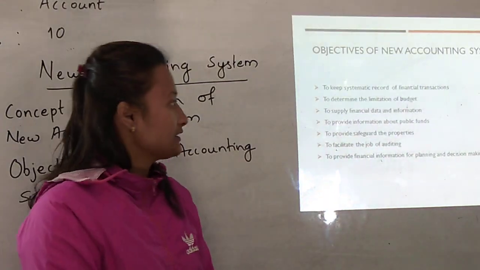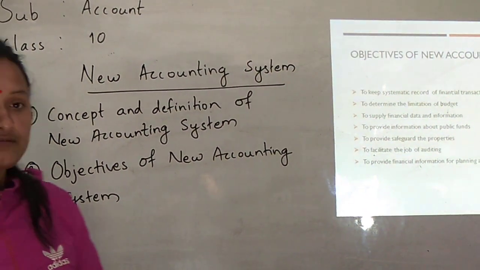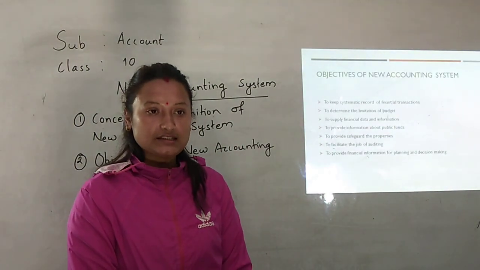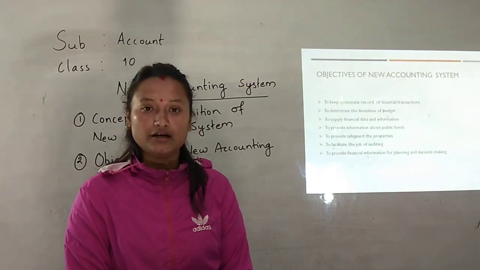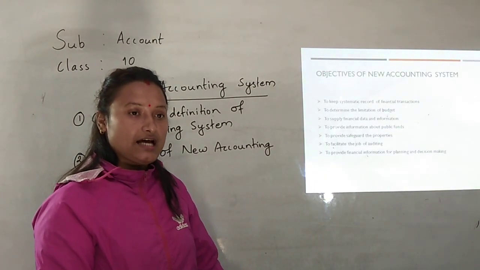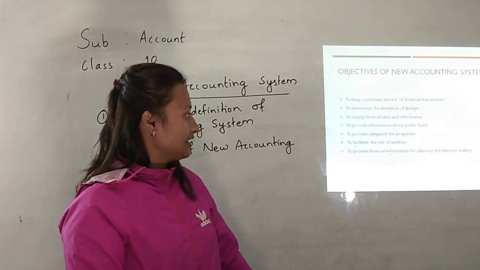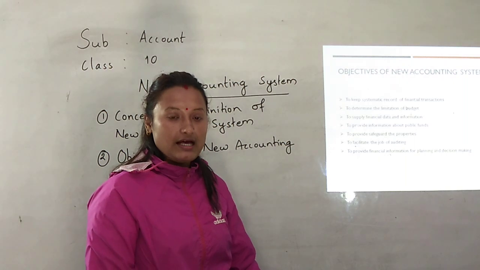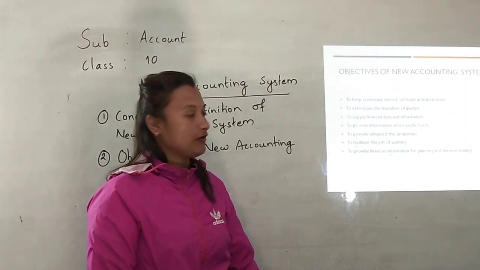And here today we discussed the concept and definition of the new accounting system and the objectives of the new accounting system. Here the new accounting system is the accounting system which is being followed by all the government offices in order to record the expenditure and revenues of government systematically. And this system is based on the double entry principle, and it is still in practice in all the government offices.